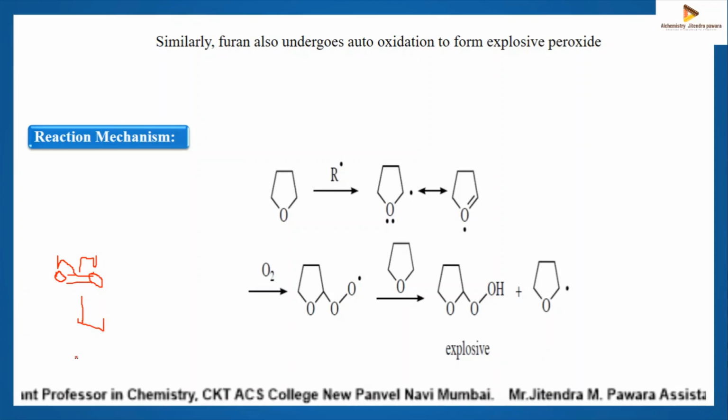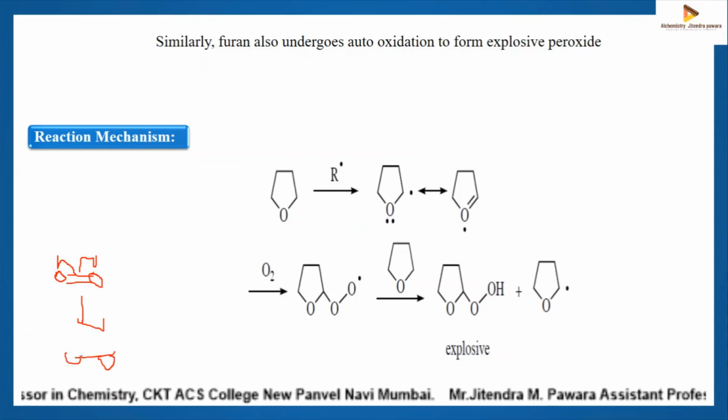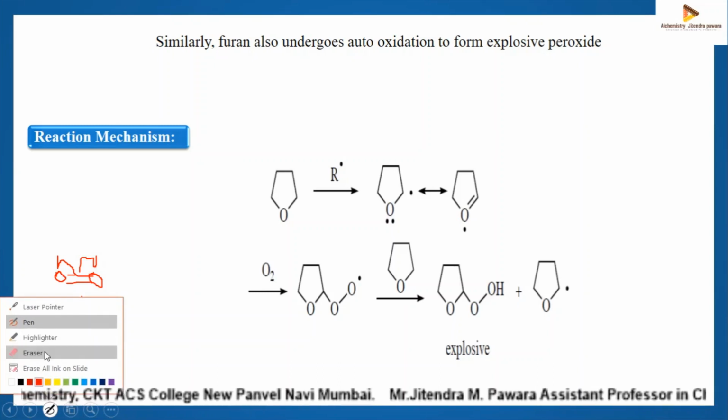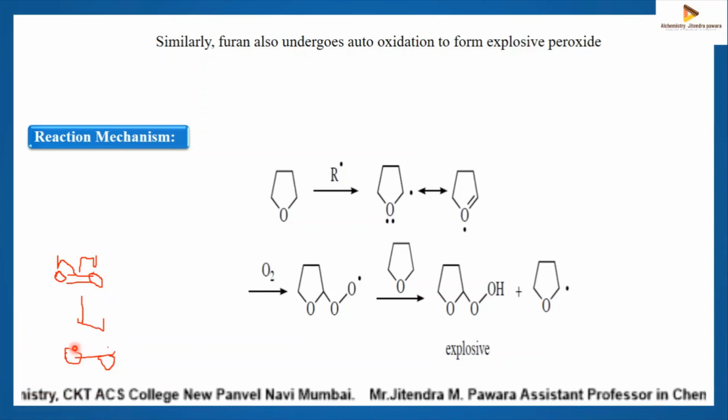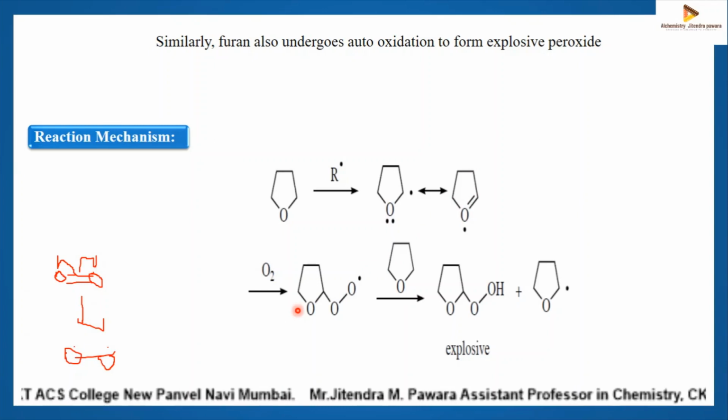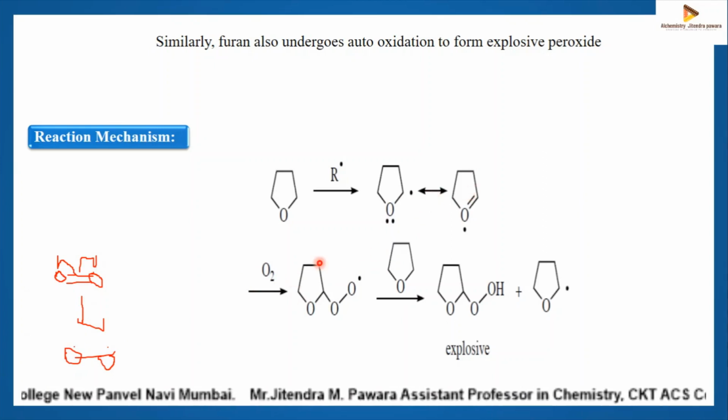this arrow, and you will get this oxygen and this oxygen. You will get these, which are the radicals. This is your oxygen radical. Then this generated oxygen radical will react with this furan. It will combine with this furan radical. You will get this product, and then this furan